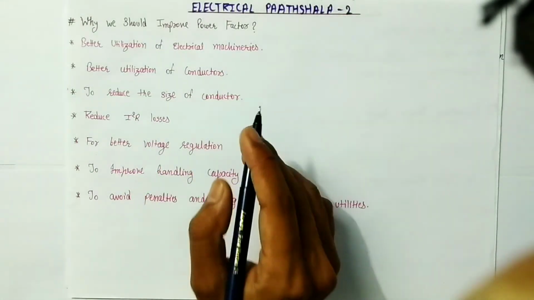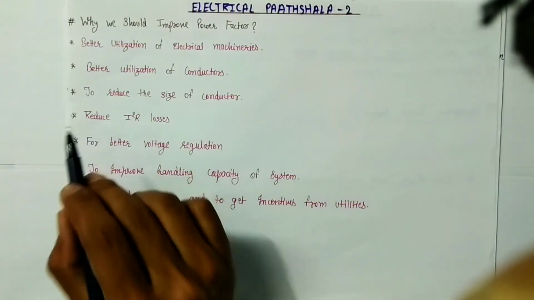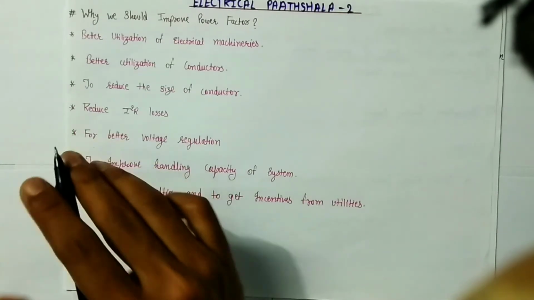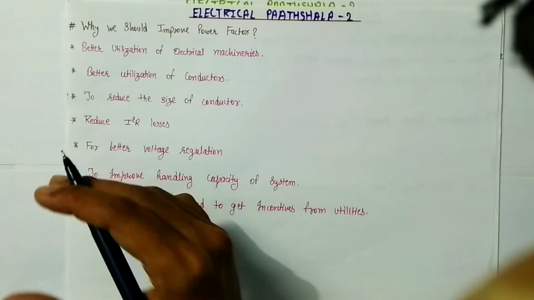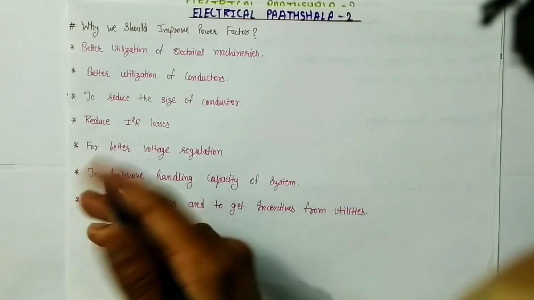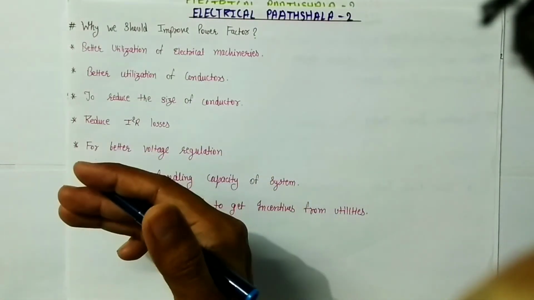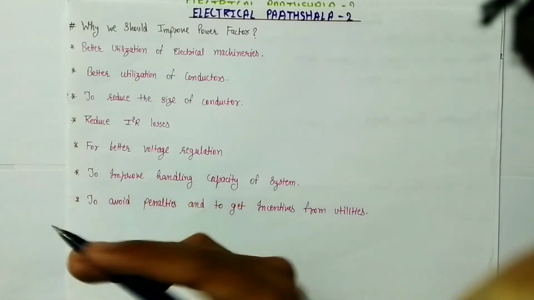Now if the current through the network is low, then this will also reduce the I square R or copper losses. For better voltage regulation, if we are drawing less current from the network, then the voltage drop will not occur across the cables, and that will improve the voltage regulation.